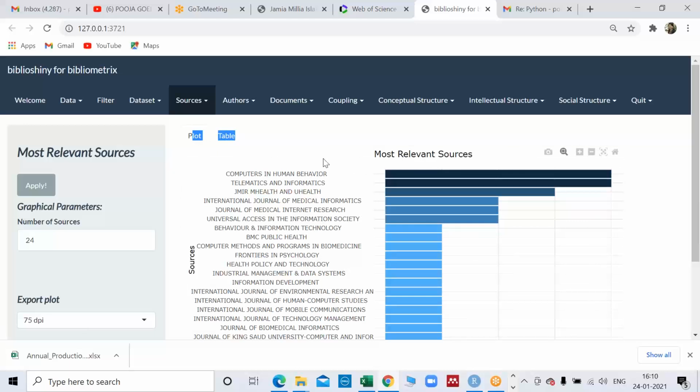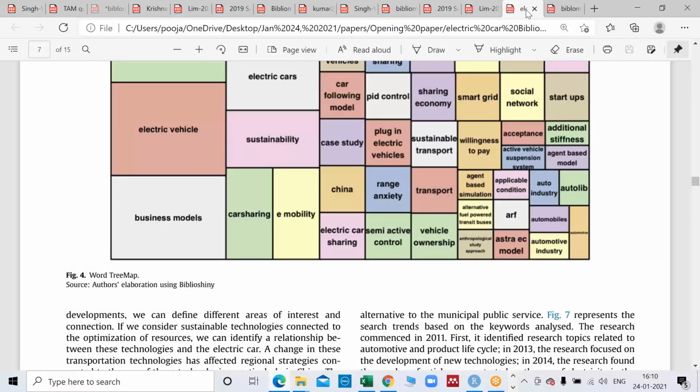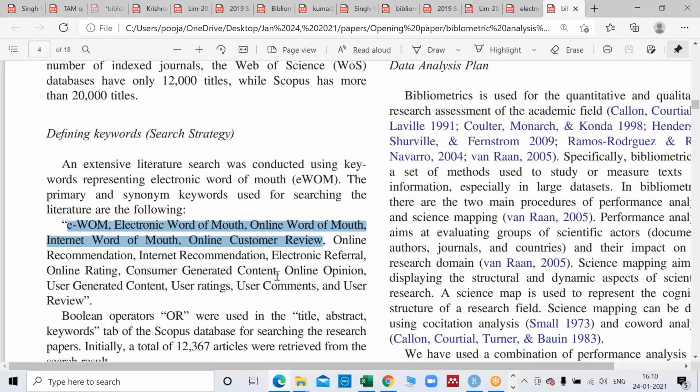If you are happy with this visualization, you can take it as it is. But if you are not happy, you can take a simple Excel file of this and make your own diagrams. Like I've shown in these papers, these people have made their own diagrams. They have not used these default diagrams.